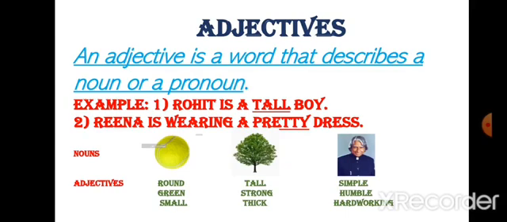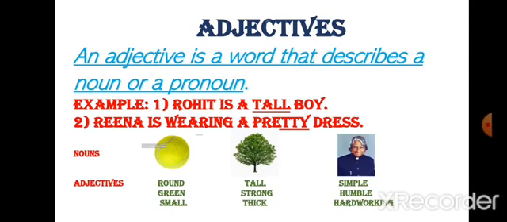For example, you see, Rohit is a tall boy. Can you tell me which word is telling us about the noun? Yeah, tall. So tall is describing or telling us that Rohit as a boy, he is tall.